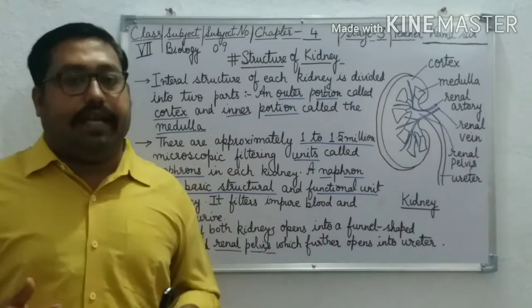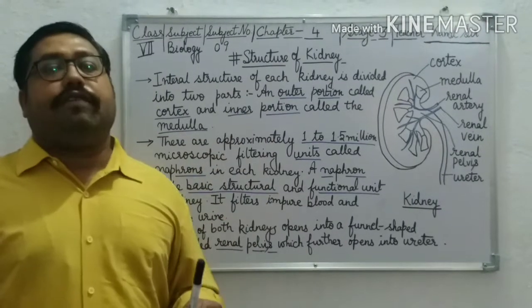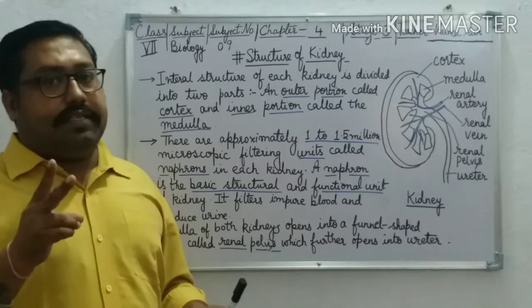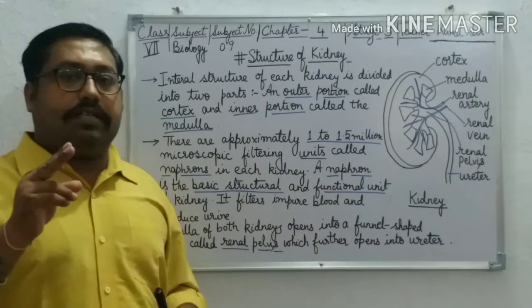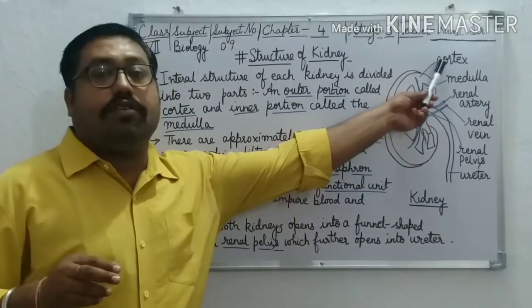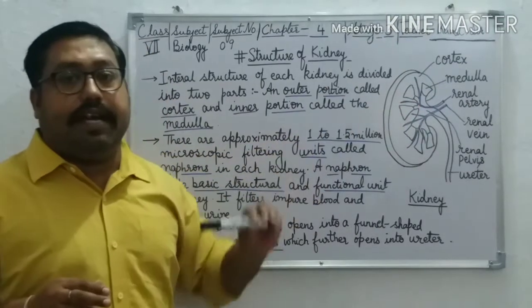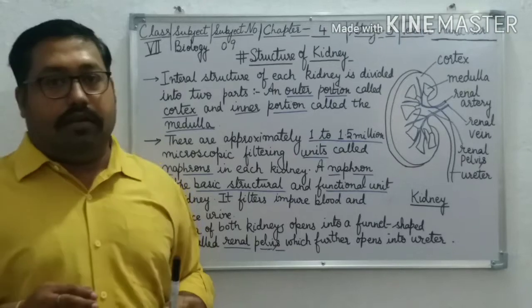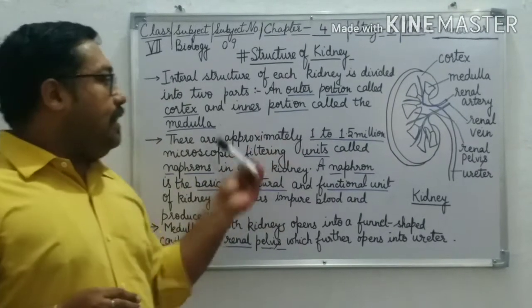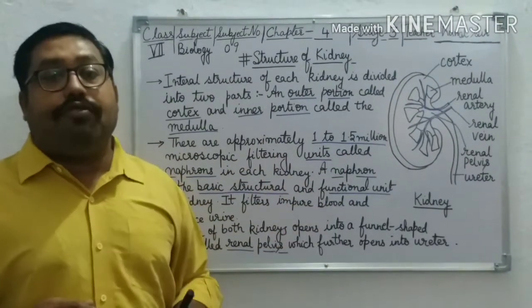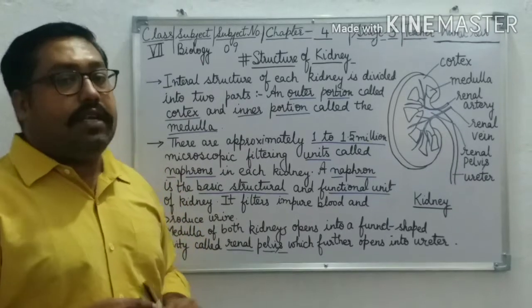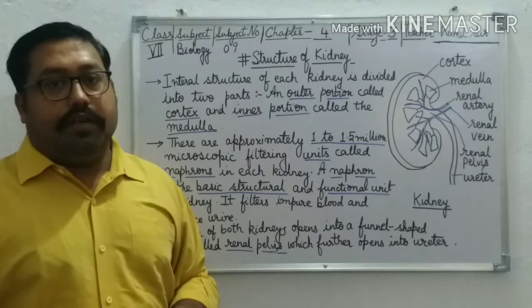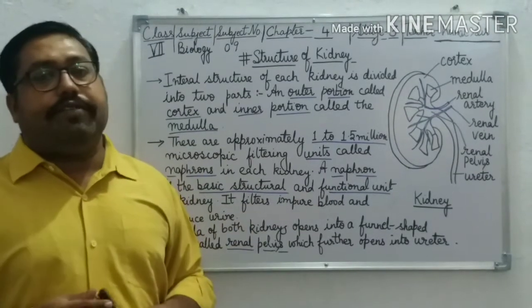Now let me tell you the structure of the kidney. How does the kidney look? The internal structure of each kidney is divided into two parts. The outer portion is called the cortex, as you can see in the diagram, and the inner portion is called the medulla. Inside the kidney, 1 to 1.5 million microscopic filtering units are situated. What are these microscopic filtering units called?